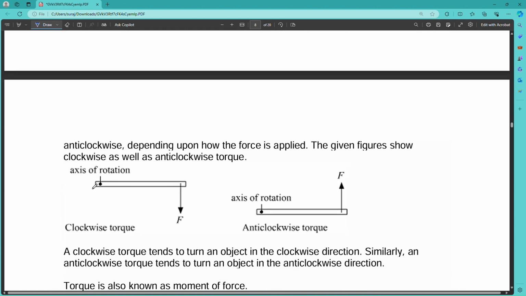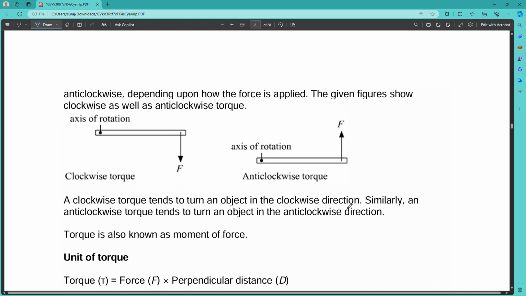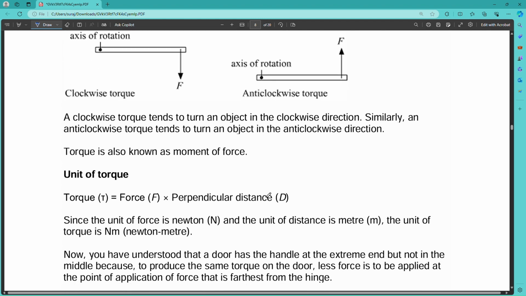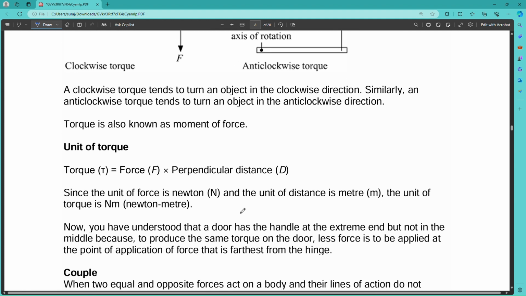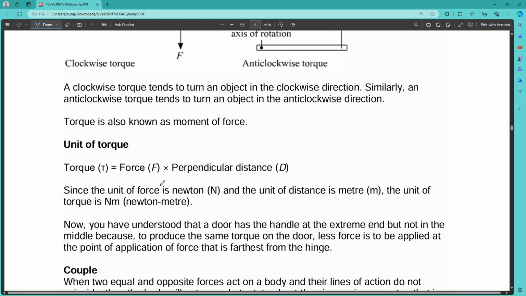This point is known as the axis of rotation. Here we applied the force. In the anti-clockwise torque, the axis of rotation will change and the direction of force will also change. Then we come to the unit of torque. Torque is force into perpendicular distance. The unit of force is Newton, and the unit of distance is meter. So the unit of torque will be Newton meter.